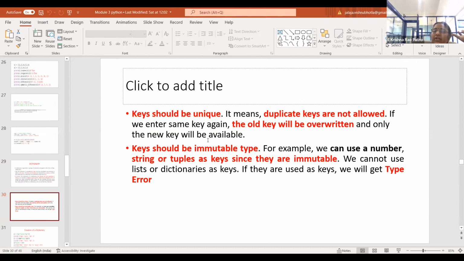Similar to tuples and lists, a dictionary can also hold heterogeneous data types. If you try to edit a key, it will raise a type error, because keys are immutable.